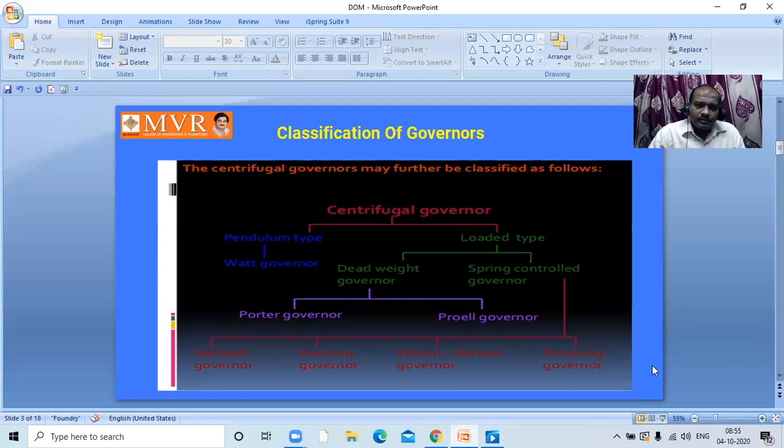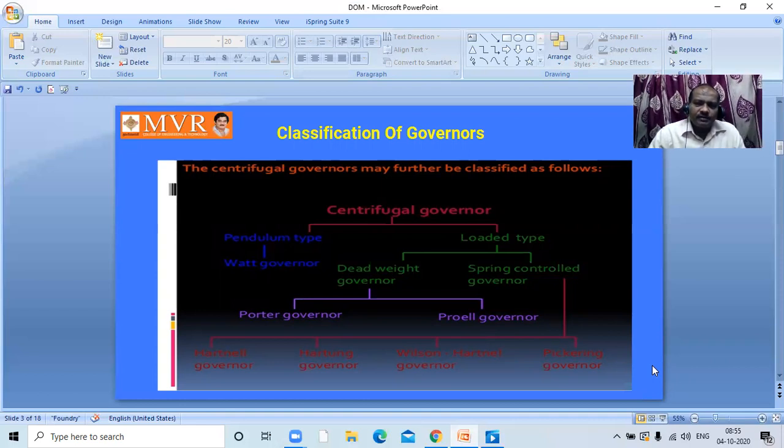In the spring controlled governors, we have another four classifications: the Hartnell governor, Hartung governor, Wilson-Hartnell governor, and Pickering governor. The inertia governor is not included in the syllabus, but it has two types. Due to inertia, the governor is going to work.